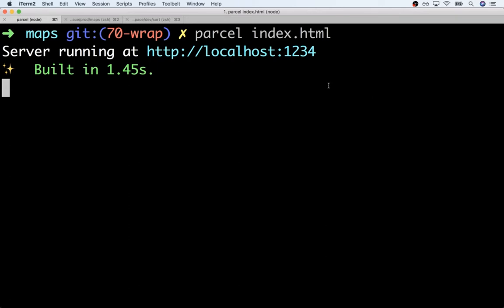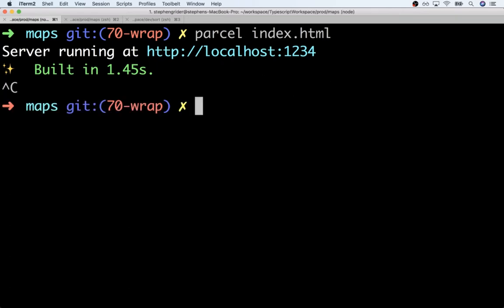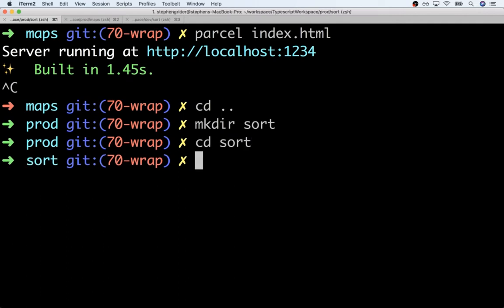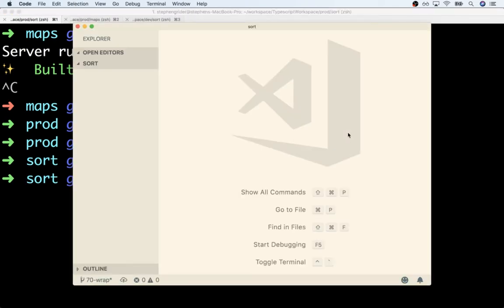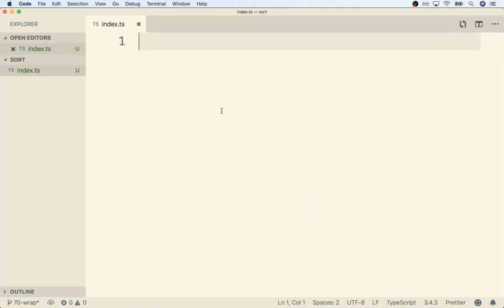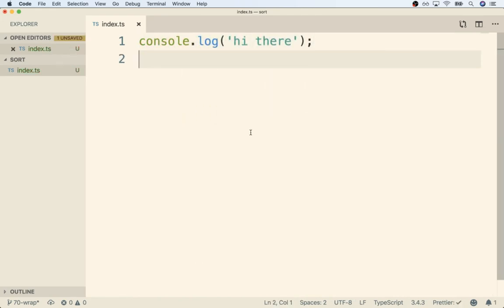To get started, I'm going to first stop my running Parcel server with a Command C. I'm then going to go back up to a workspace directory, and I'll make a new project directory called sort. I'll then change into that directory and start up my code editor inside there. Once my editor has started up, I'm going to make a new Typescript file inside my root project directory called index.ts. And then inside of here, I'm just going to add in a quick console log that says, "Hi there."